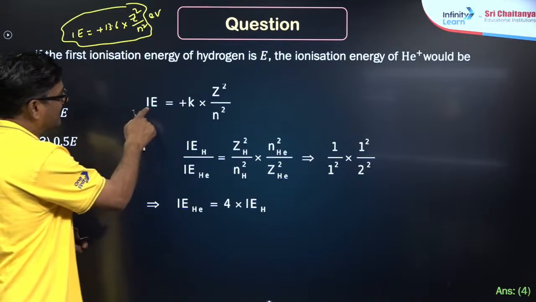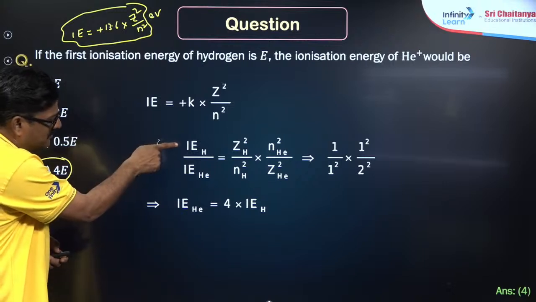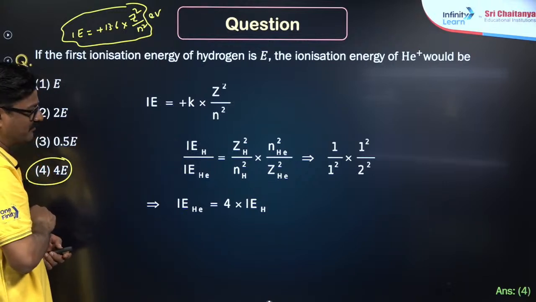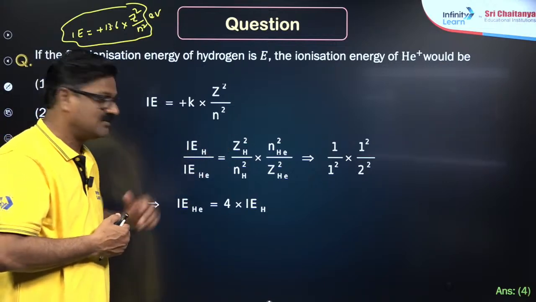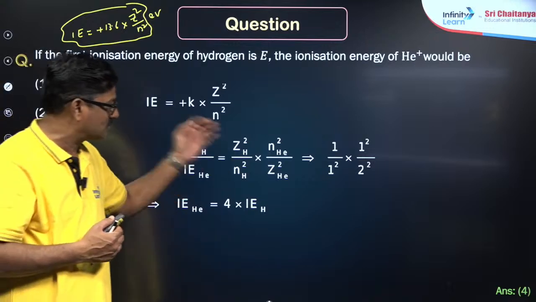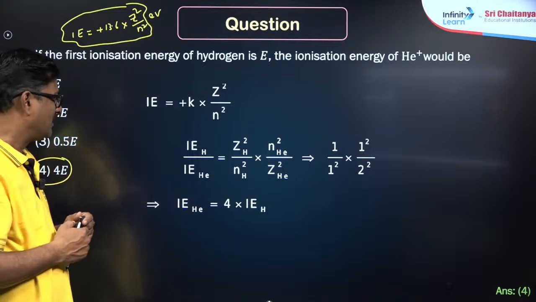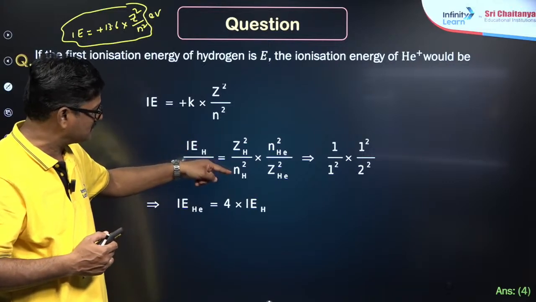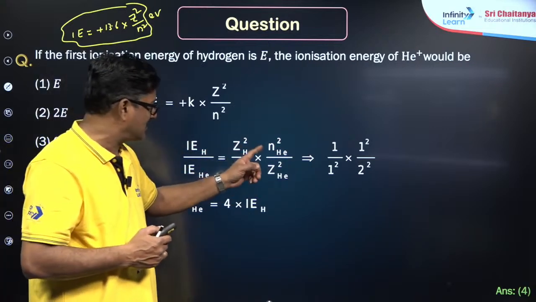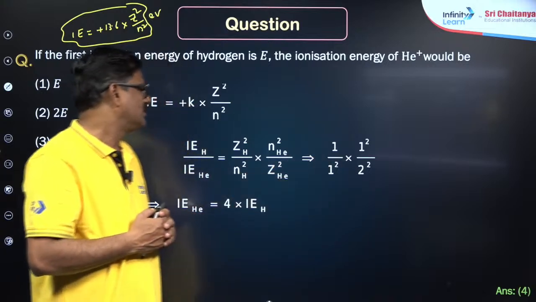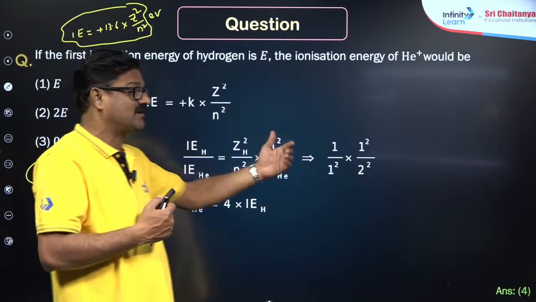You can see ionization energy is equal to plus K into Z square by n square. Ionization energy of hydrogen upon ionization energy of helium is equal to Z square of hydrogen upon nth shell of hydrogen square into nth shell of helium square upon Z square of helium. So, first shell से atomic number 1 by 1 square into first shell, for helium, it is equal to 2. So it comes to be 1 by 4. So that ionization energy of helium is 4 times the ionization energy of hydrogen.